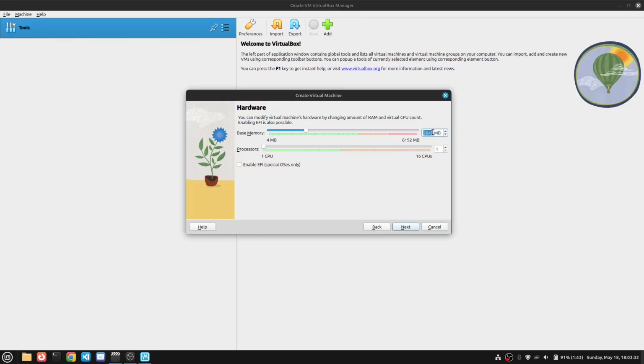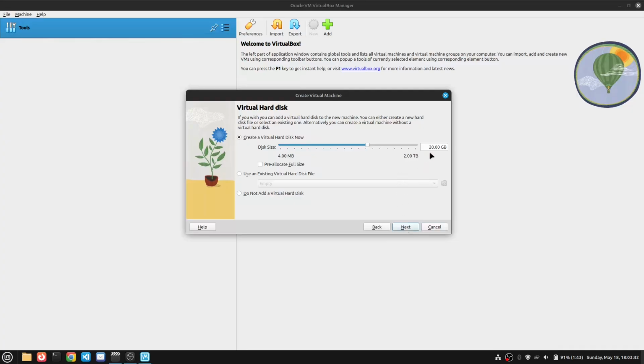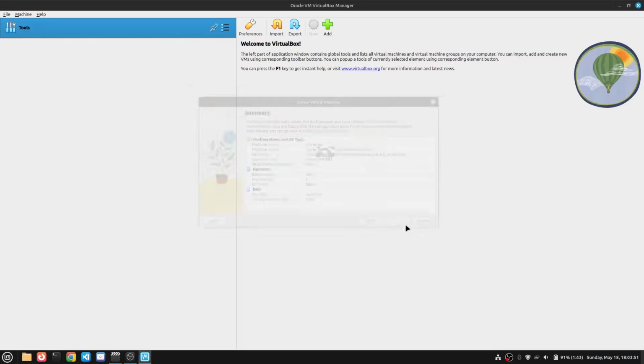In my case, I'm giving 4 GB of RAM and 4 CPU cores. Press the next button. Allocate hard disk space for the virtual machine. In my case, it is 30 GB. Press the next button. Press the finish button.